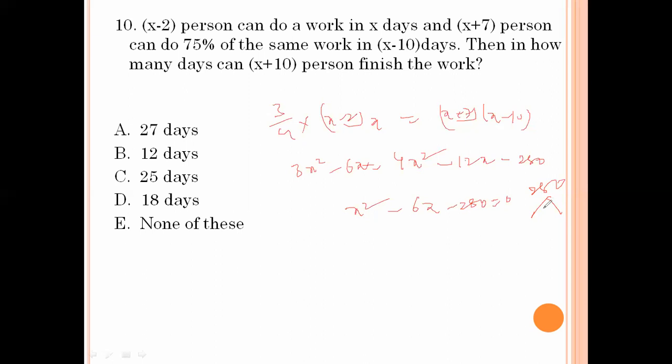Now factorise 280: 7 4s are 28, 70, 40, 74... 35, 8, 5.